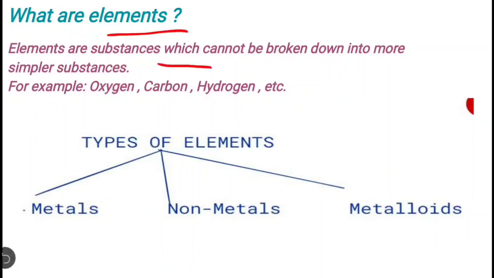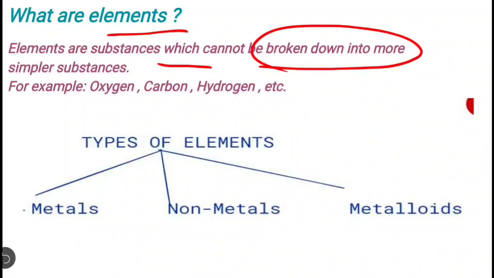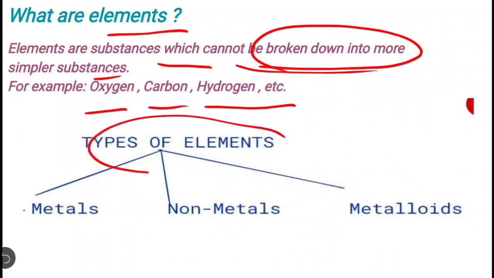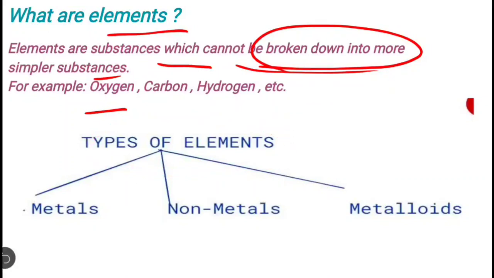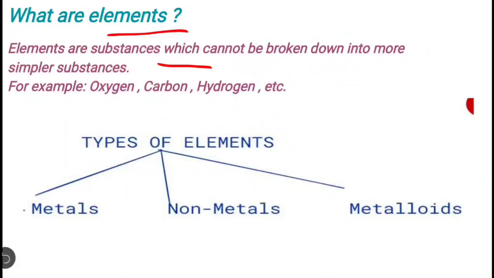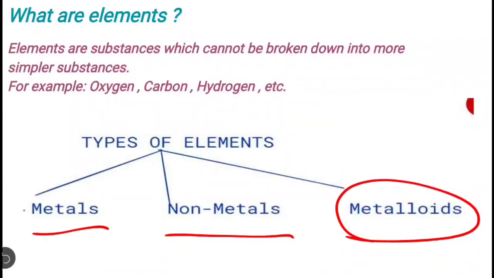Elements are substances which cannot be broken down into simpler substances, meaning they are the smallest particles, for example oxygen, carbon, hydrogen, etc. So now we have to know about the types of elements, meaning how many types of elements are present. Elements are of three types: metals, non-metals and metalloids.